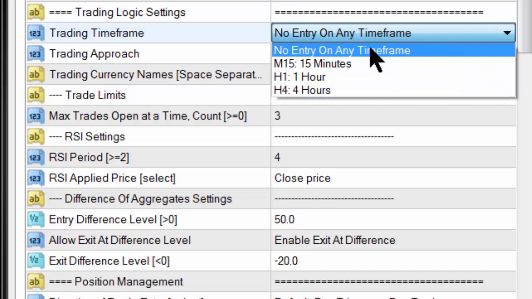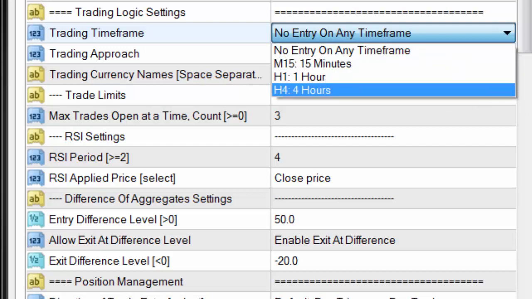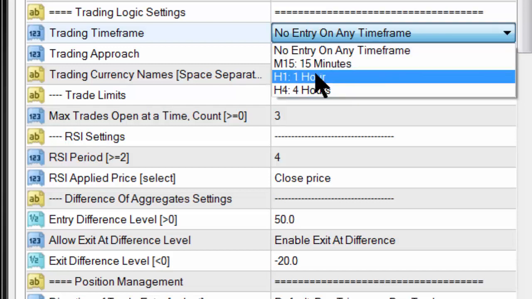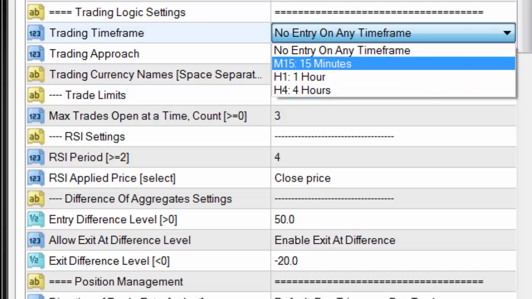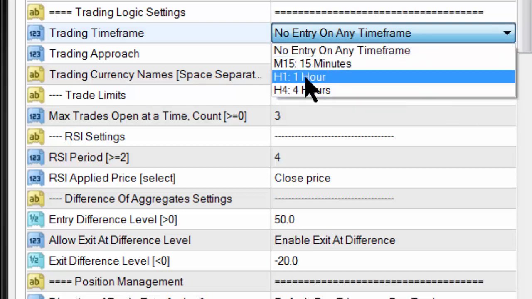Or you have a choice of no entry on any time frame. In other words, if you want to switch the automatic trading off, that's the one you select. If you select that, no trading will occur. If you select any of the other time frames, then trading will occur only in that particular time frame. You cannot trade more than one time frame at a time.